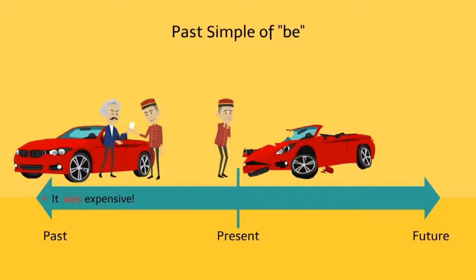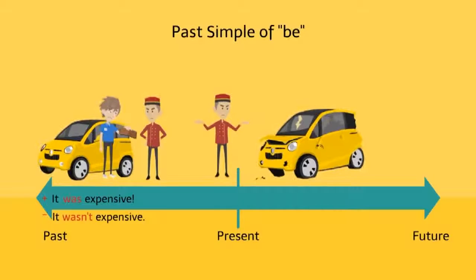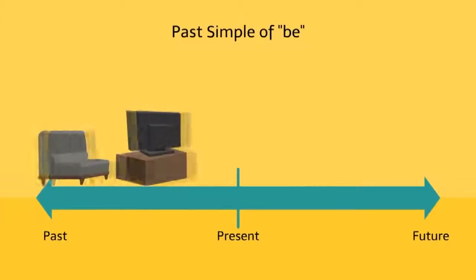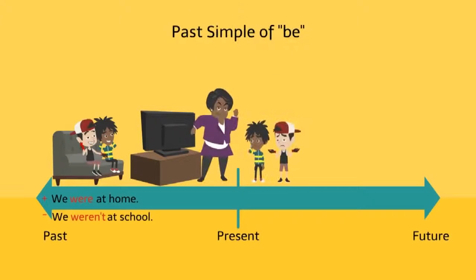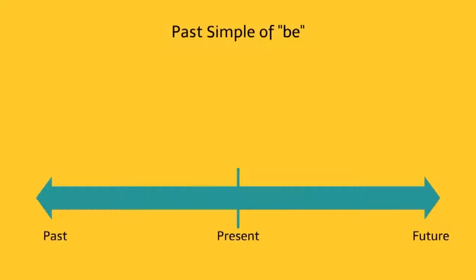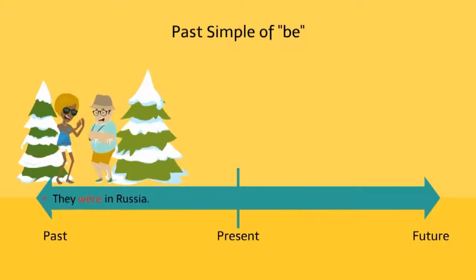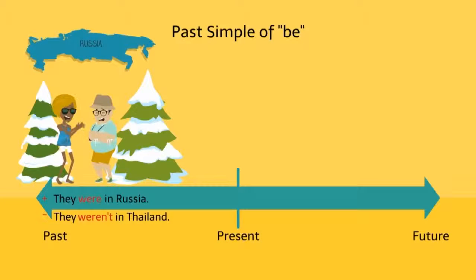It was expensive. It wasn't expensive. We were at home. We weren't at school. They were in Russia. They weren't in Thailand.